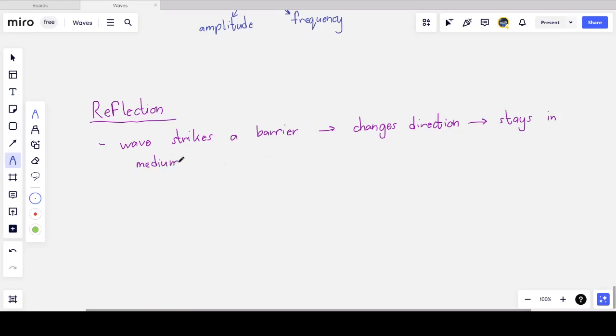So that would be light striking a mirror. Instead of moving into the mirror, the light reflects and bounces back and stays in air where it was initially. That's an example of reflection.